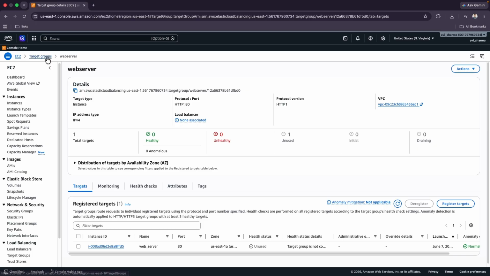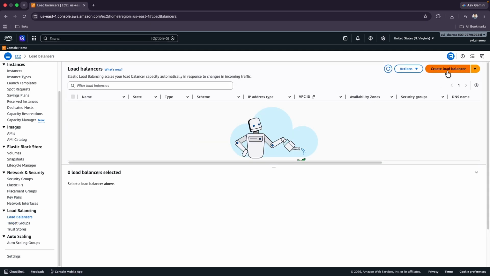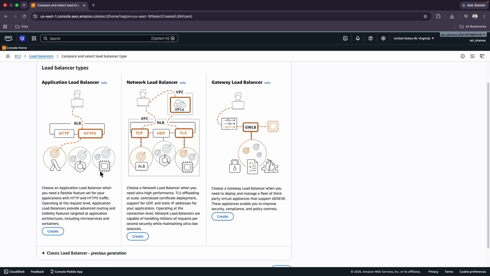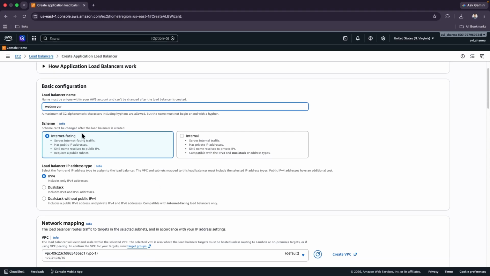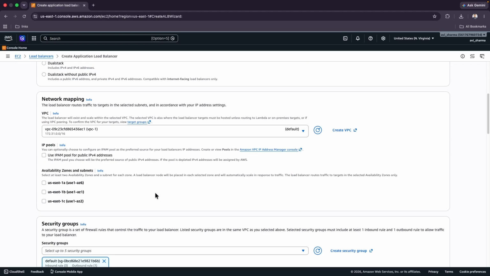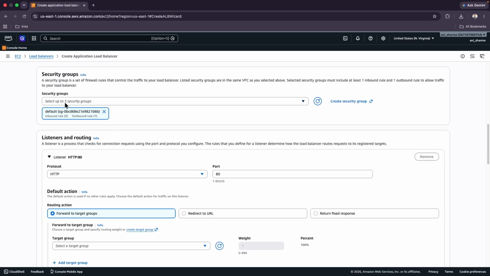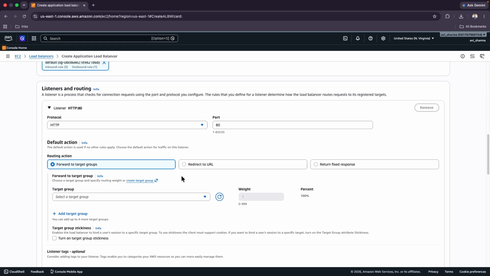Now our target group is ready. Let's go to application load balancer. So this time I'm going to create application load balancer. We can keep basic name, web server, and I'm keeping internet facing, and I will keep all networking part default, and keeping default security group, and port will be 80 for listener, and then we can choose target group.